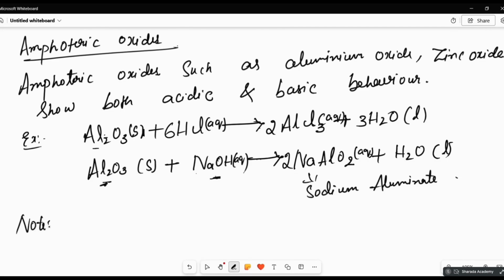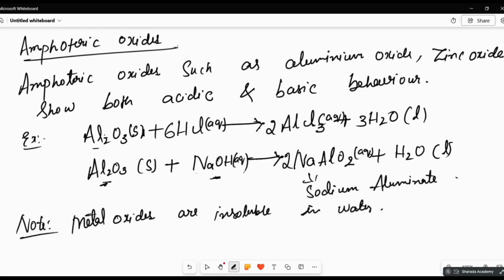Another note, right? Metal oxides are insoluble in water. All are not soluble in water.